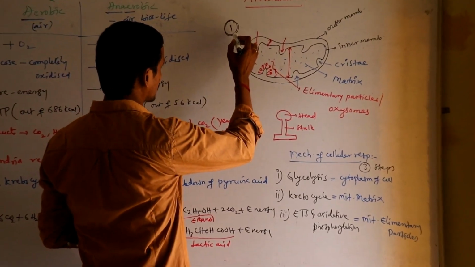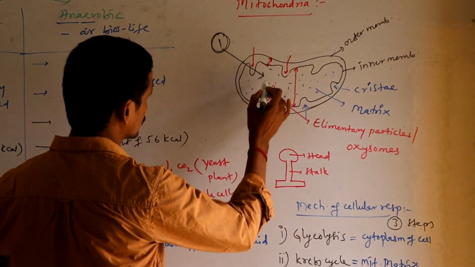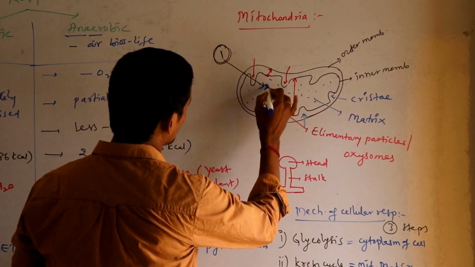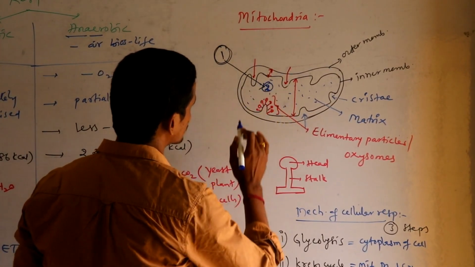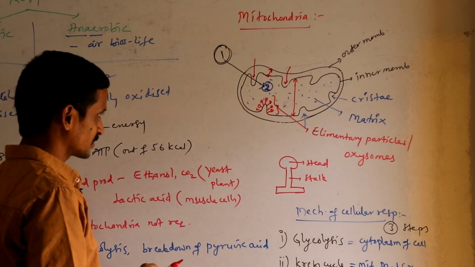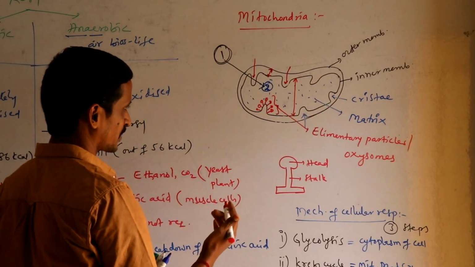These end products are now carried into mitochondrial matrix, and in mitochondrial matrix the second step is seen, that is Krebs cycle. Then after this second step, again some end products are produced.